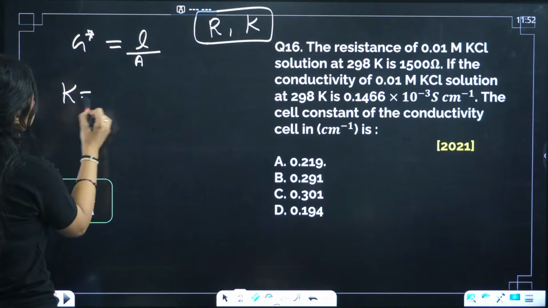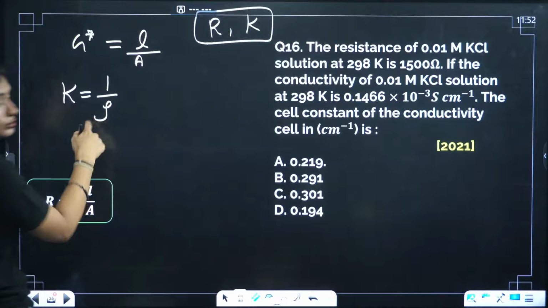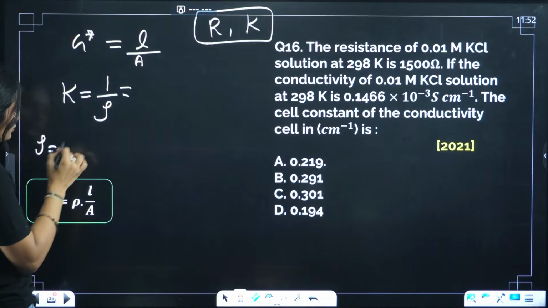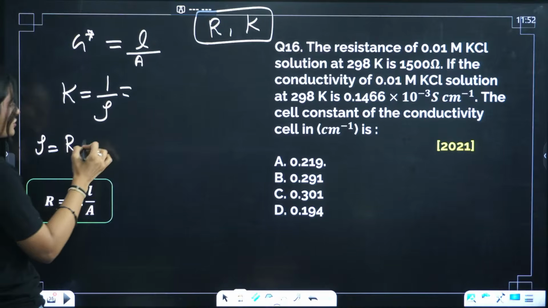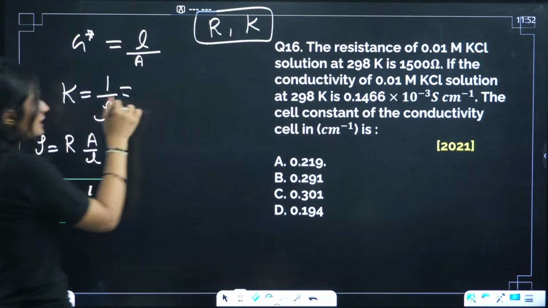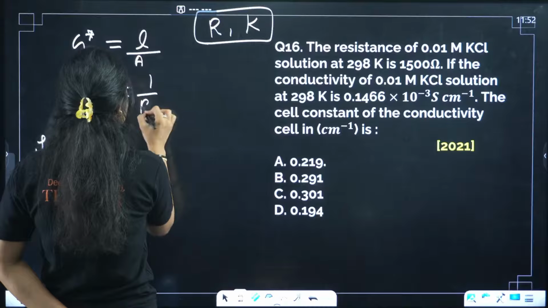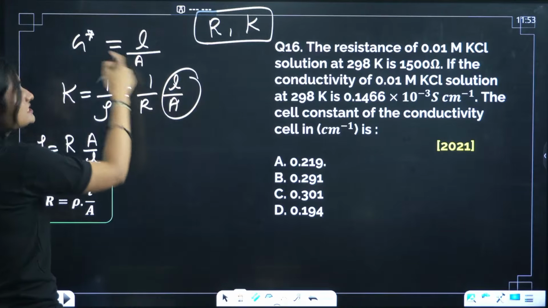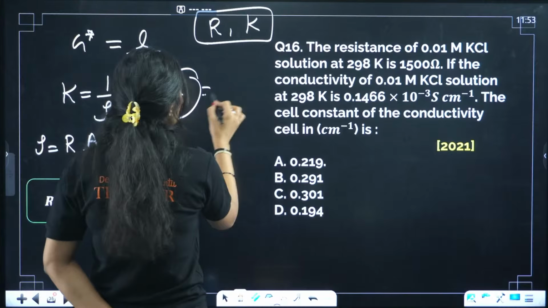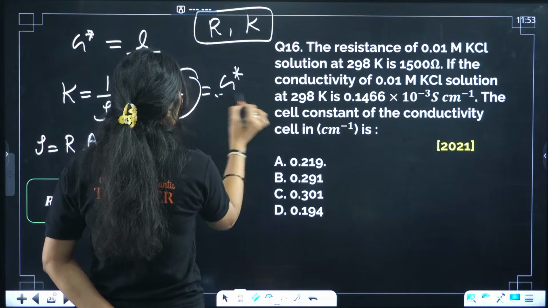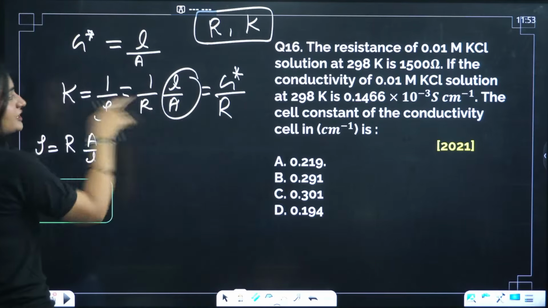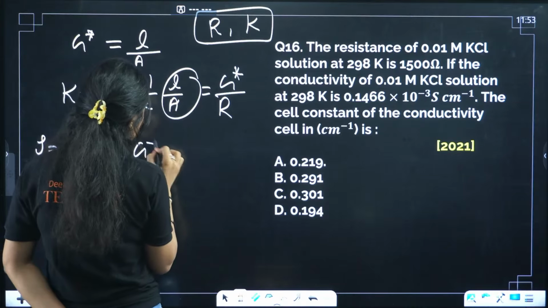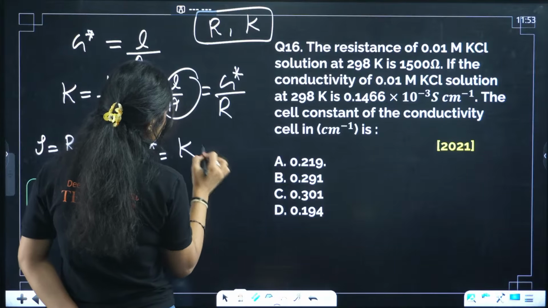Kappa is equal to 1 by rho. It's the reciprocal of resistivity. And I know rho, the resistivity, equals RA by L. Clear? I'll substitute these values: 1 by R, L by A. L by A is G star, that is the cell constant. So I can write kappa equals cell constant by resistance. That means the cell constant will be equal to kappa times resistance.